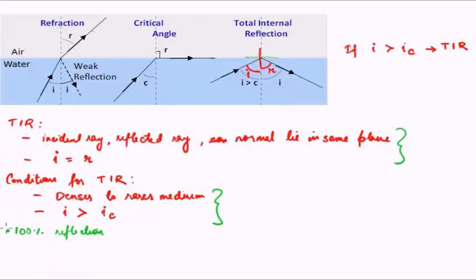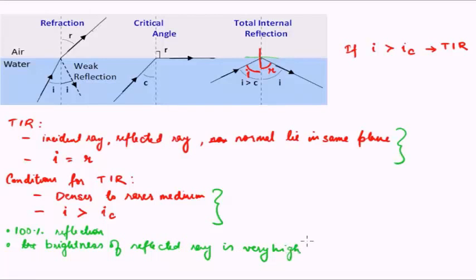The effect is that the brightness of the reflected ray is very high. Why so? Because there is no loss. The whole incident ray is being reflected back. Therefore, the brightness of the reflected ray is quite high.